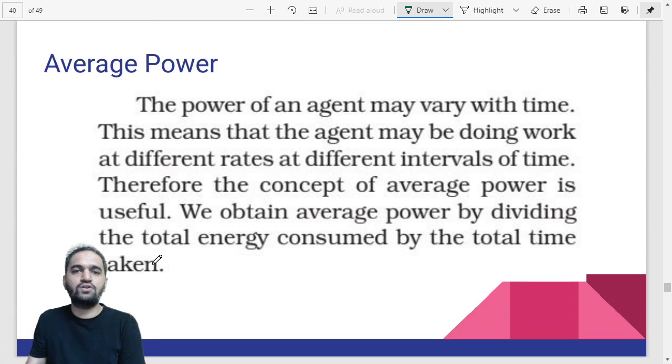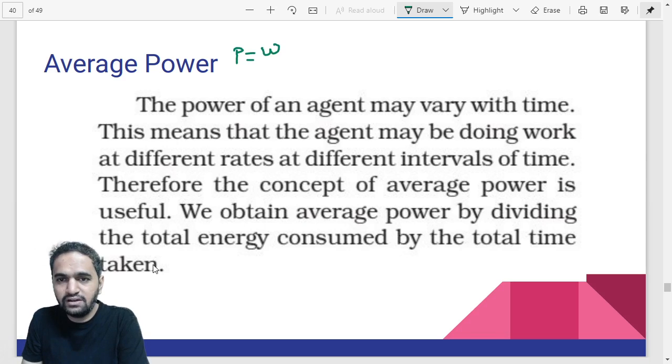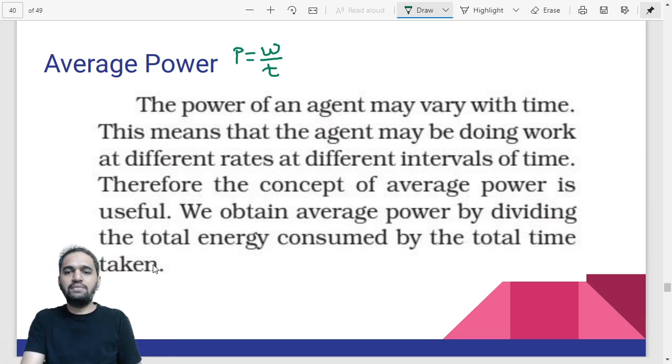Now there is one more concept called average power. We already know the concept of power. What is power? Power is nothing but the rate of doing work, right? So basically power is equal to work by time. But you have to understand one thing, that some work can be done in different intervals. It might be done at different rates. For example, there are different tasks in the work. The first task can be done at a faster rate, the second task at a slower rate, then again faster, then slower. So the work can be divided into a number of steps.